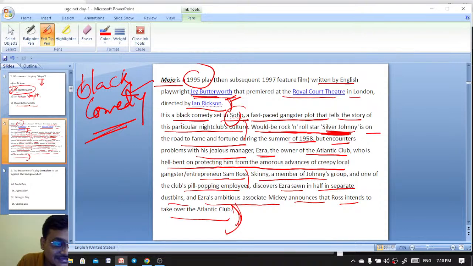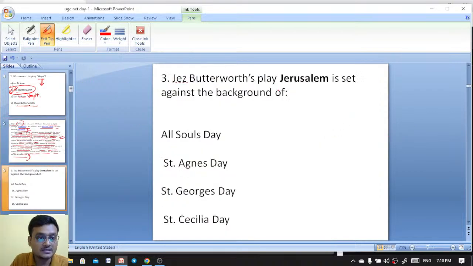So here you see, this is an example of black comedy. Here, who is the would-be rock star? Silver Johnny. Okay, and it was written by Jez Butterworth, the English playwright. Mojo. Another important work by Butterworth is Jerusalem.